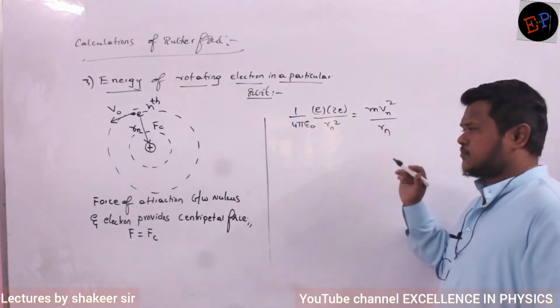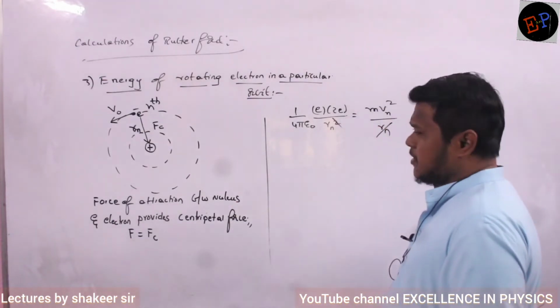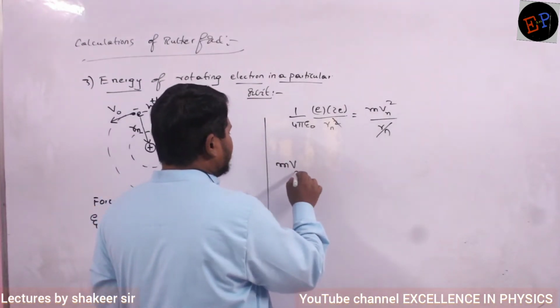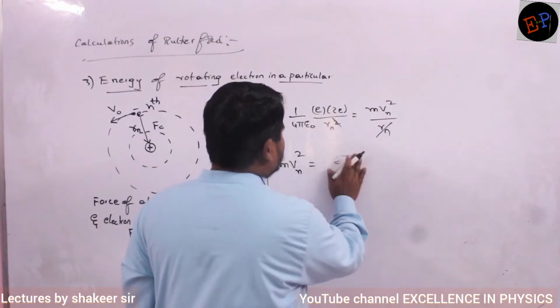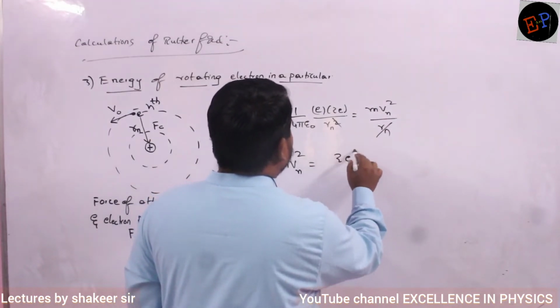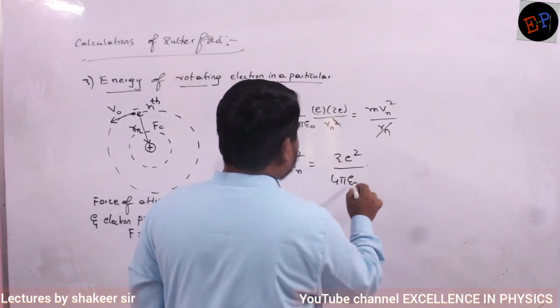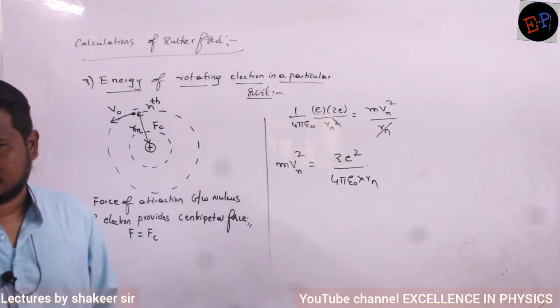So one Rn and one square I will cancel. Therefore I will get mv square is equal to Z e square divided by 4 pi epsilon naught into Rn.